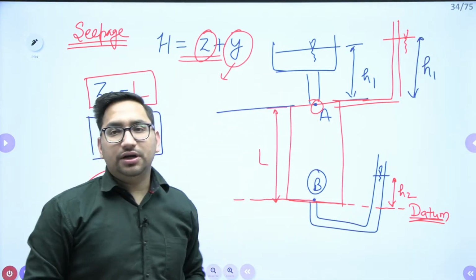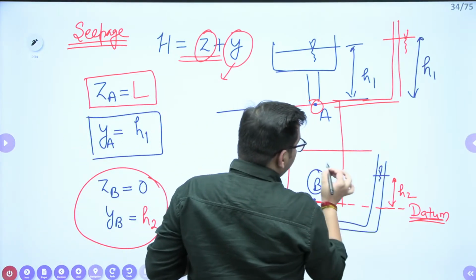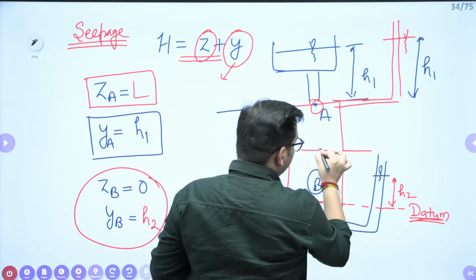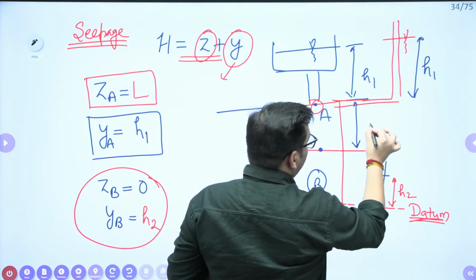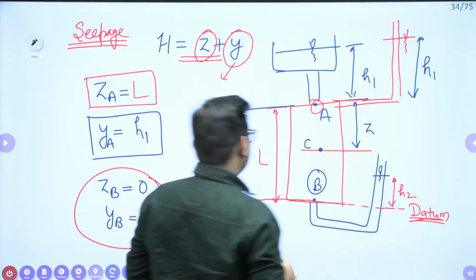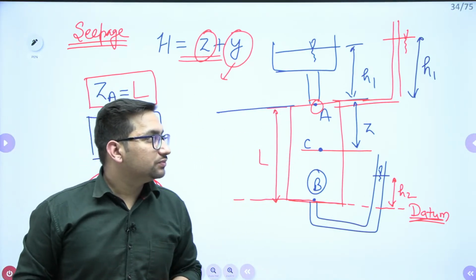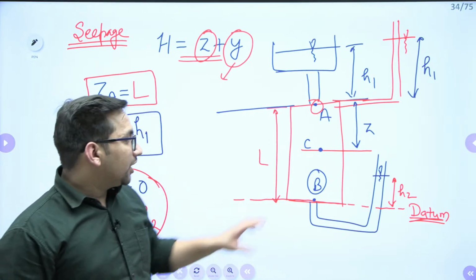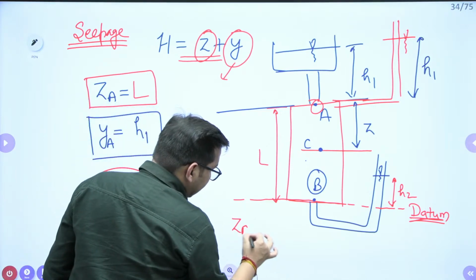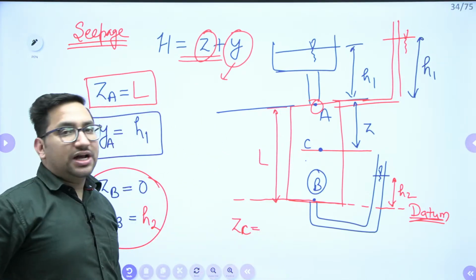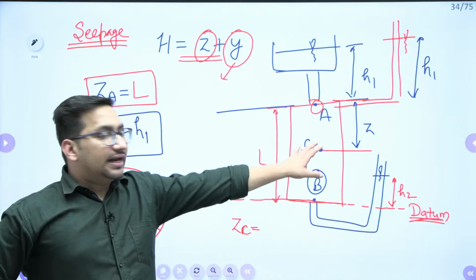So it is not difficult to find out the head of water at the starting point or entry point, and at the exit point. But what if I say find out the value at this particular point C? What will be your answer now? At point C, if I need to find out the ZC value, what is the datum head at point C?